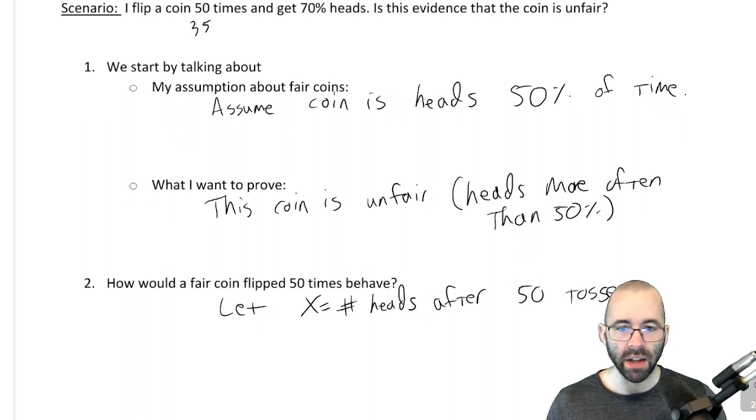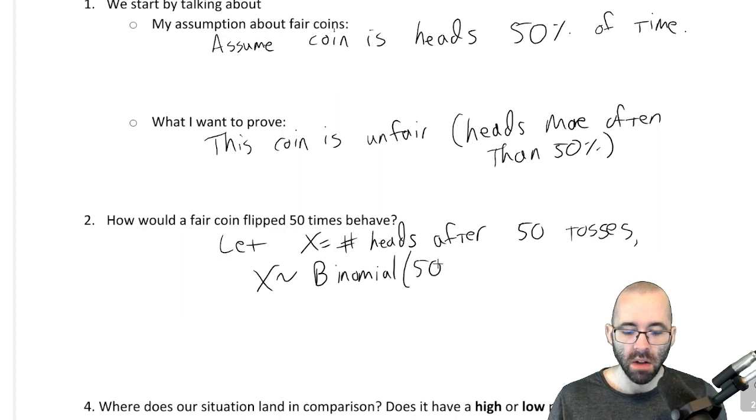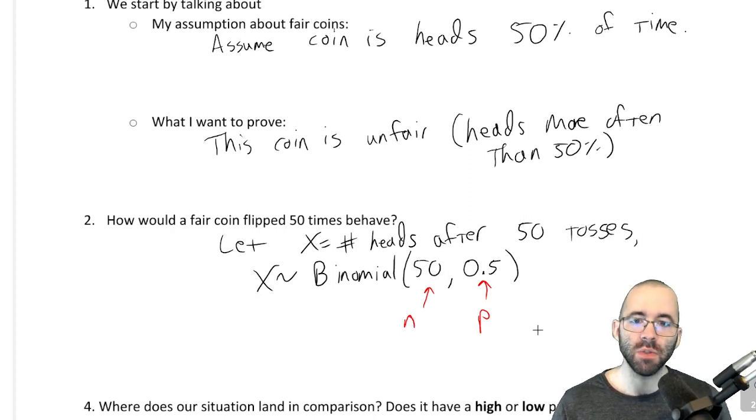We know how X should behave. X should be binomially distributed, with n being 50 and p, right? Remember, that's what these stand for. This is n, this is p, the probability of a success. n was how many trials we have. This is how X should behave.